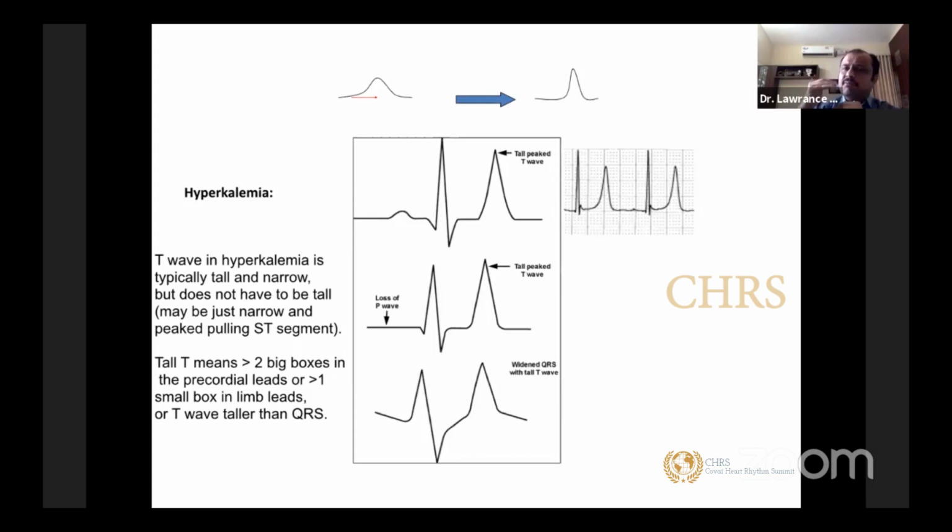Although by absolute measure your T wave may not be tall, it is still taken as a tall T wave. And you know very well that the typical hyperkalemia T wave is narrow based with a peaked appearance. So that's typical of hyperkalemia.